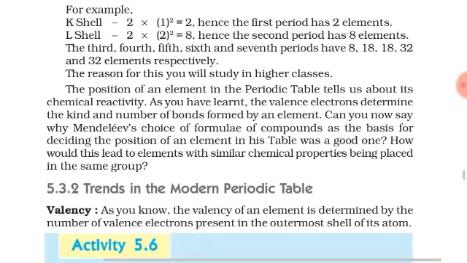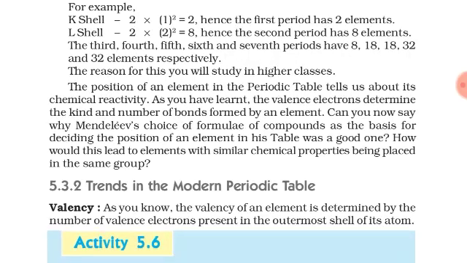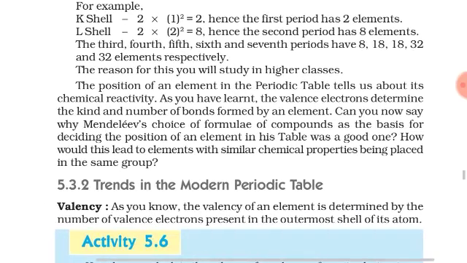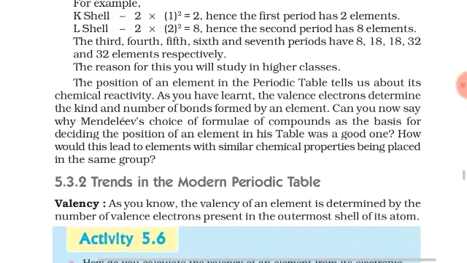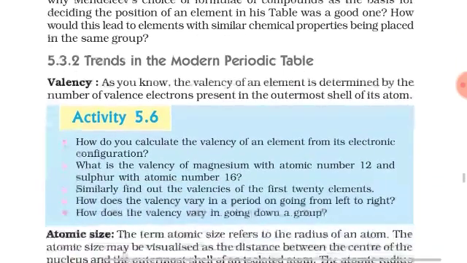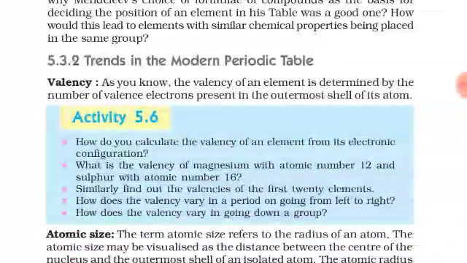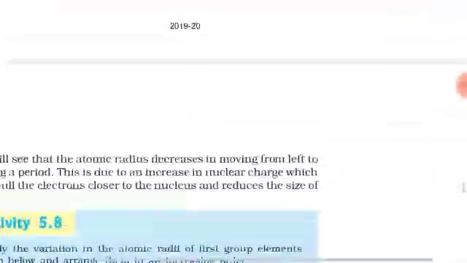Okay, this was given so that the modern periodic table can fulfill all the requirements, and it can overcome all the drawbacks of the previous tables which we have seen. Okay, the topic of trends in the modern periodic table is in the deleted portion, so we are not going to study this last topic. After that we have completed our chapter.